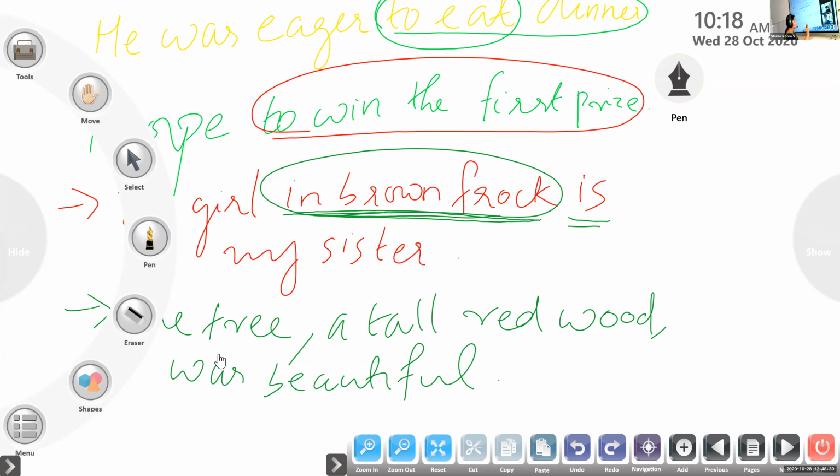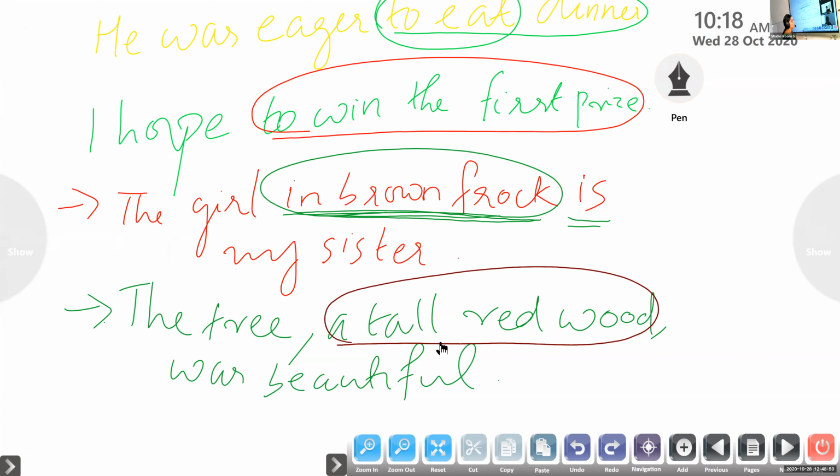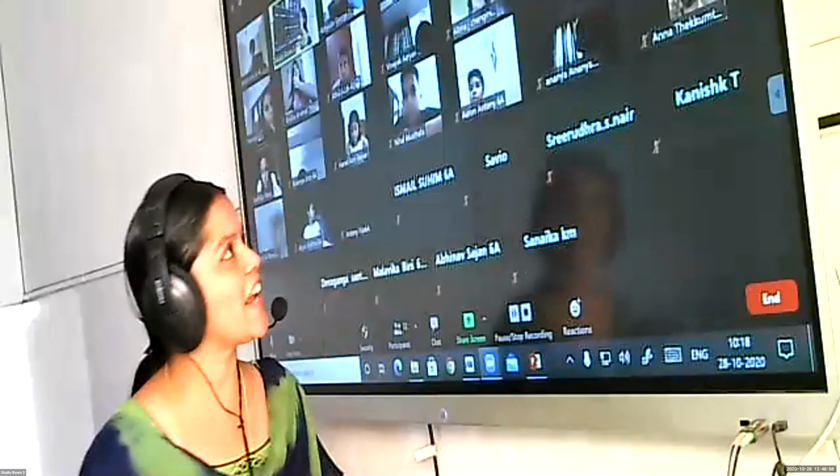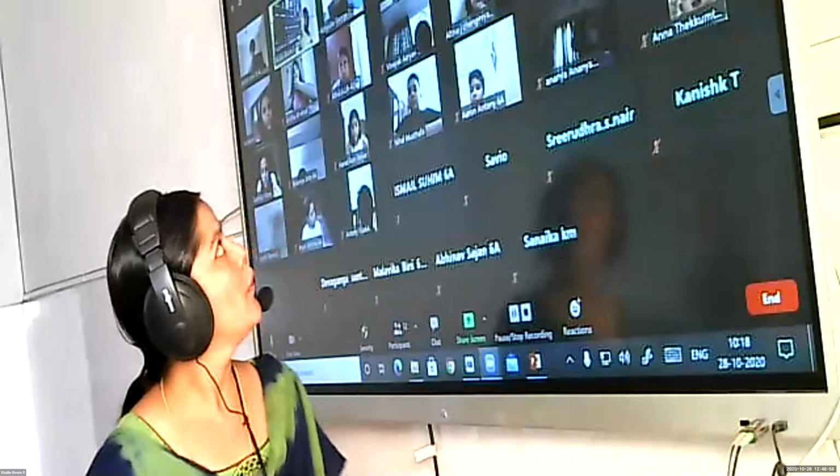Very good. Okay, but you have even included the auxiliary verb was. Is it correct to include was in a phrase? Abhyuday, pick out the phrase used from the sentence. A tall redwood. Excellent. A tall redwood is a group of words without a finite verb and is called a phrase. Am I clear, children? A phrase is clear for you now?